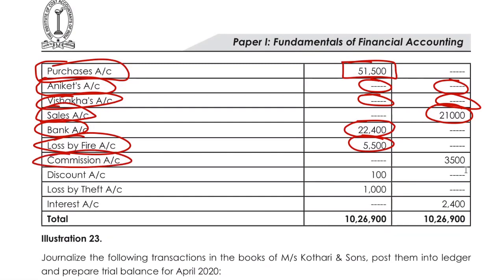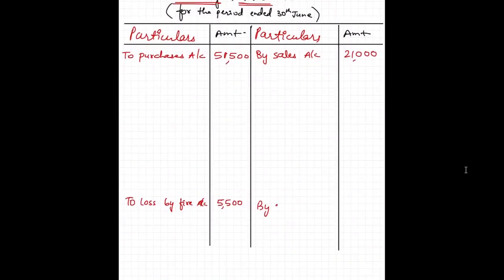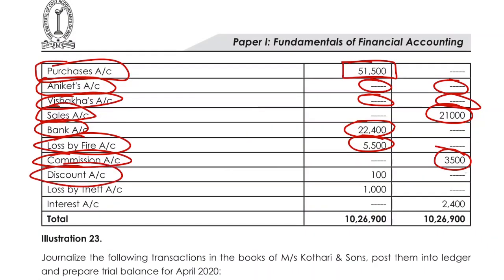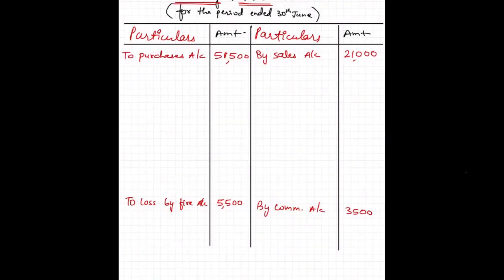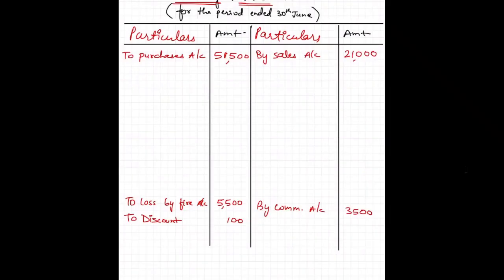Then we have a commission account, that is commission received. How much is it received? 3,500. So income should be credited by commission account, that is 3,500. Next, we have discount account. The discount account has a debit balance. Debit balance means it is an expense. If it has a credit balance, that means it is an income. But here it was debited, so that is why I've mentioned it as an expense. Then we have loss by theft, that is 1,000. So this is again an expense.